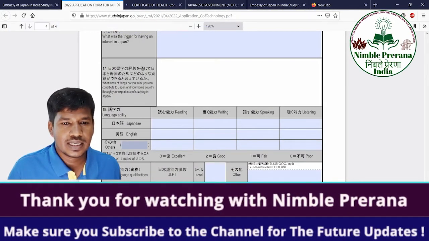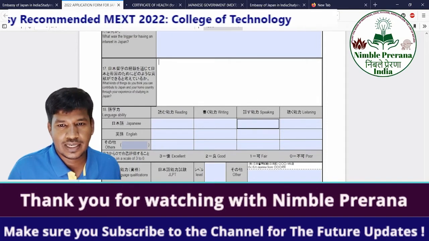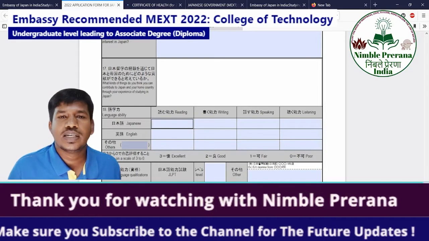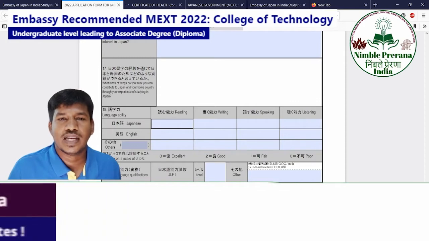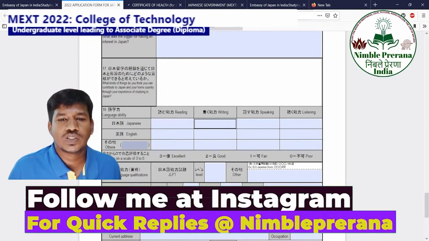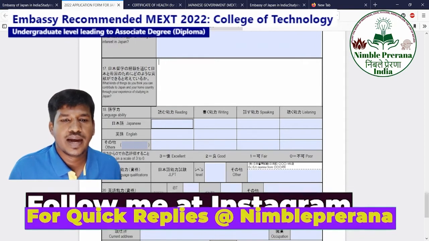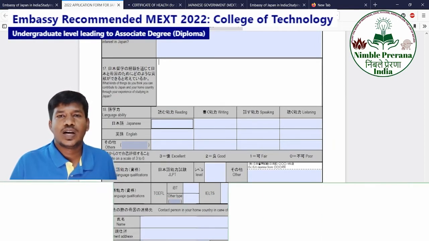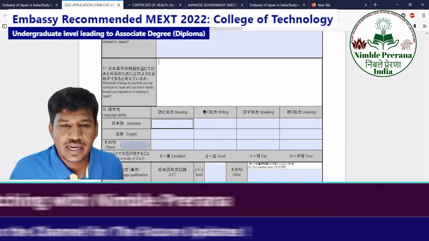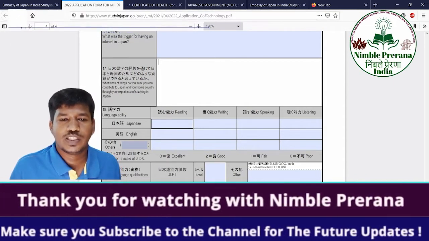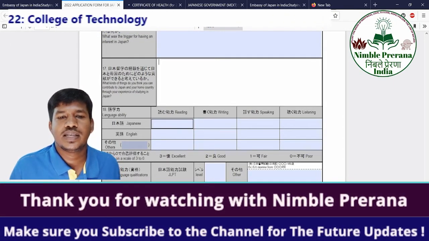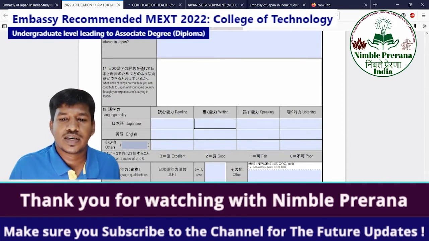And then the skills, language ability: Japanese writing, reading, speaking, listening. Try to learn hiragana, katakana, the Japanese language. In India, there are many schools which offer online courses. Try to learn those courses. It will be very good. It's not mandatory. They didn't say that you need to have a proficiency certificate. They will anyway test you again, to see how proficient you are. If you don't have it also, they said you may be considered, because they are going to teach you.